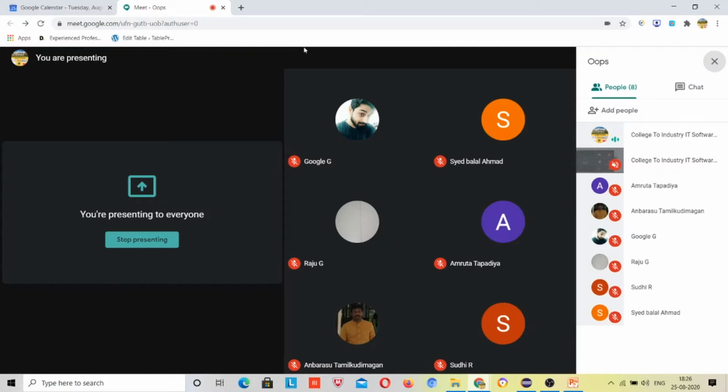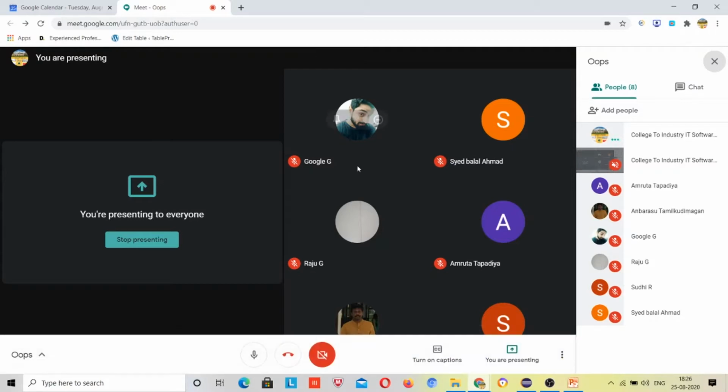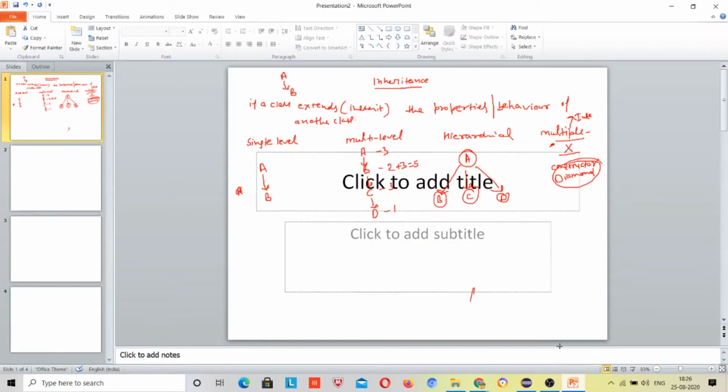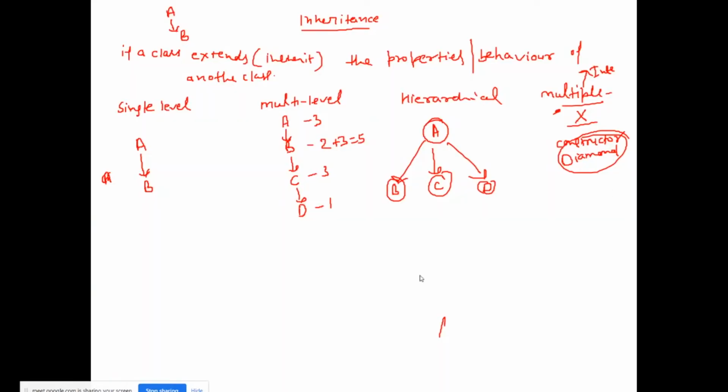Okay, so this way we know the inheritance levels. You guys understood, right? What is the difference between multi-level and hierarchical? Is it the same? Because you can see B is directly inheriting A, C is directly inheriting A, and D is also directly inheriting A.